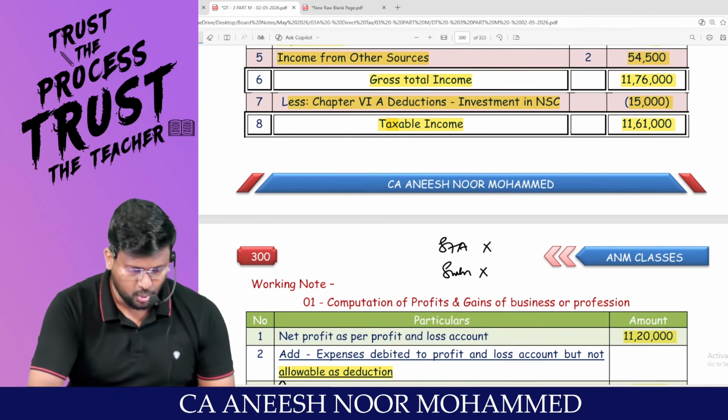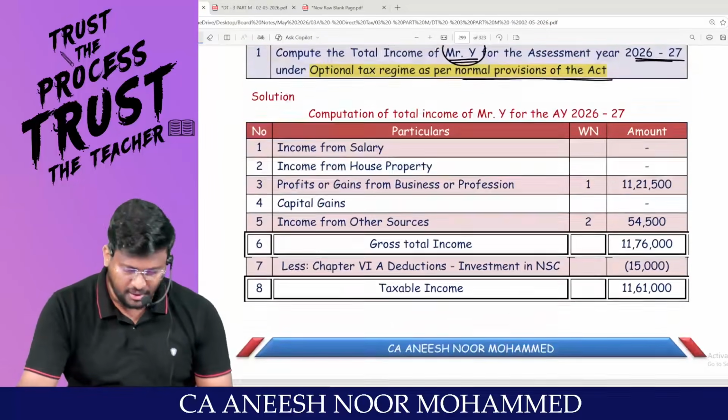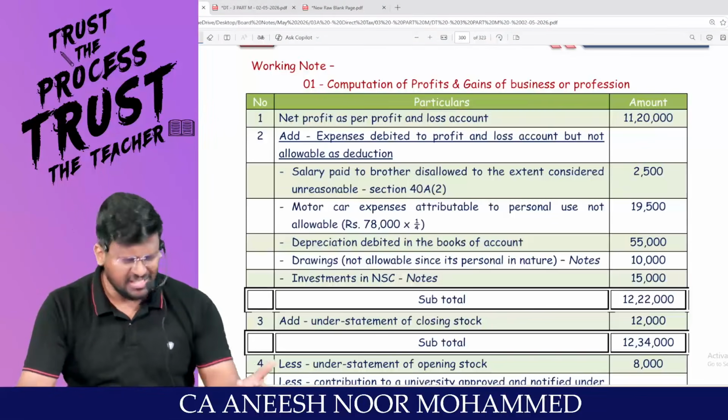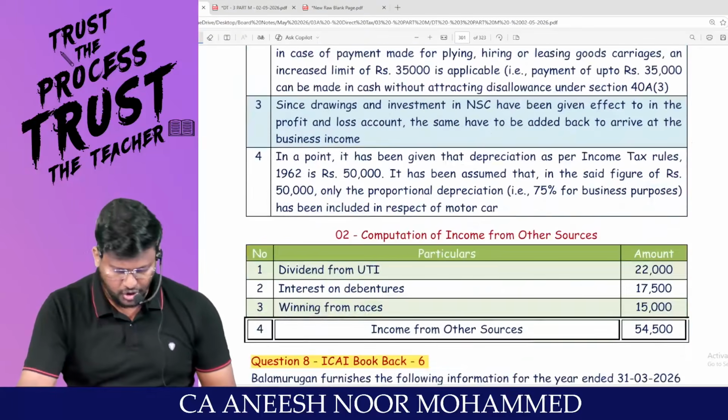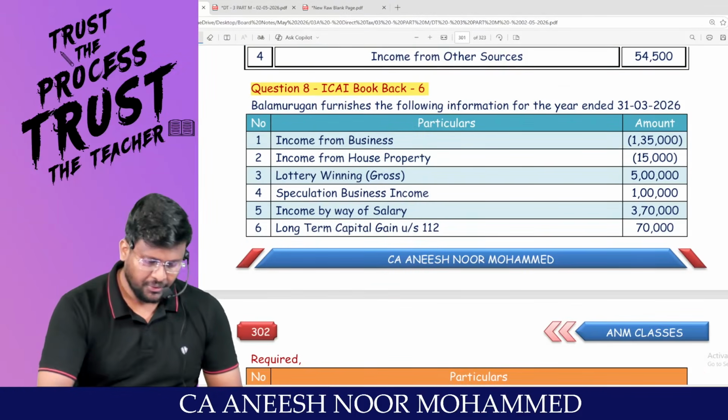Super fantastic to the core. With that, question number 7 comes to an end. Are you able to appreciate? Very easy cakewalk. Coming to question number 8. These notes, please read it because I have explained to you when I explained.